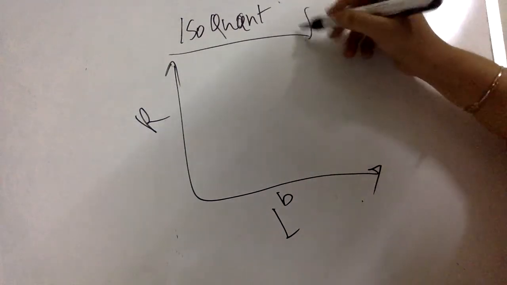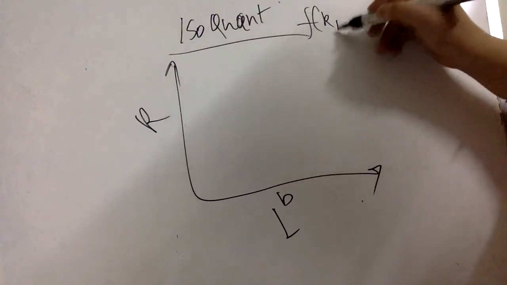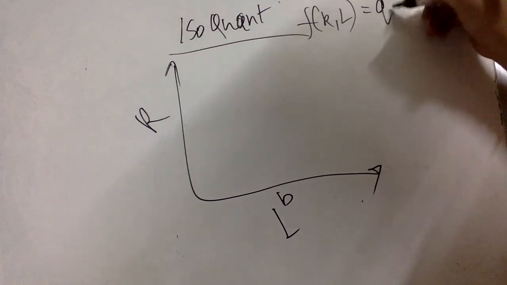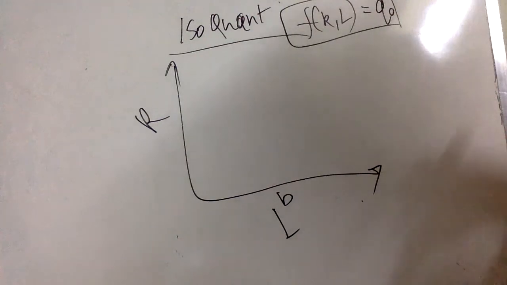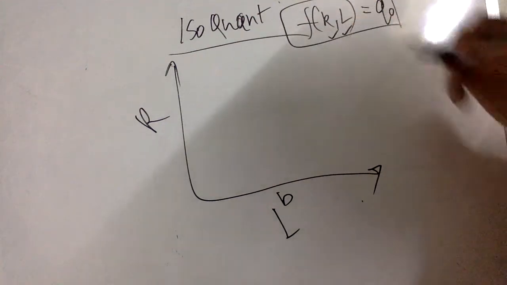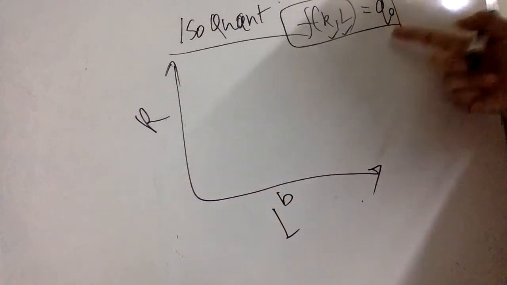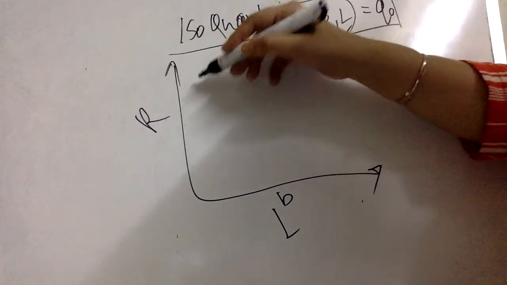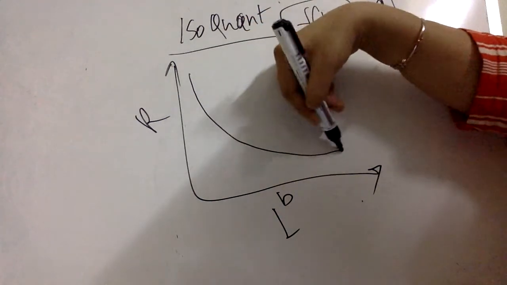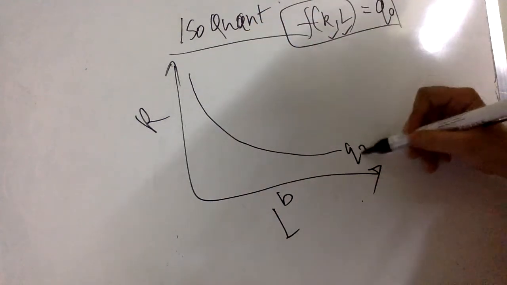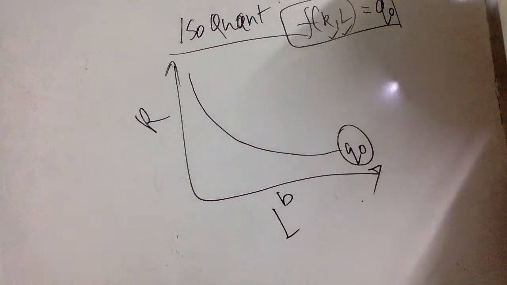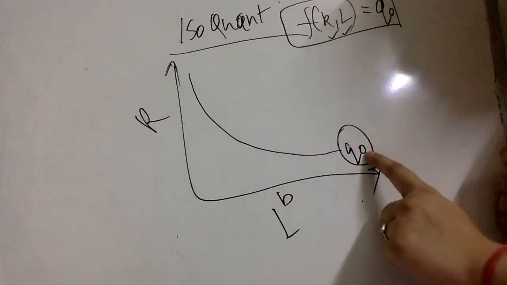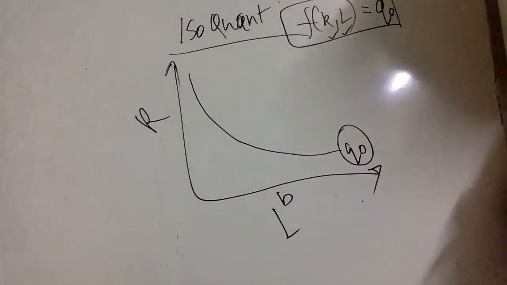Suppose my production function is like this: output is a function of capital and labor, and it is equal to Q naught, a given level of output. So there could be several combinations of capital and labor such that I am producing a given level of output. Now a usual shape isoquant is a convex shape isoquant, across which we are producing a given level of output, which means that with any combination of capital and labor I am producing a given level of output here.